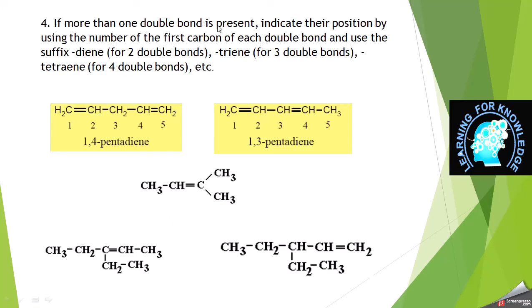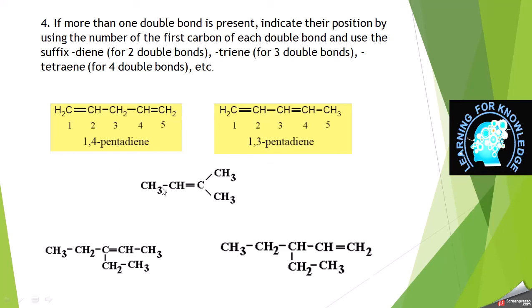Now, if more than one double bond is present, indicate their position by using the number of the first carbon of each double bond, and use the suffix diene for two double bonds, triene for three double bonds, and tetraene for four double bonds. Now, these are the examples: 1,4-pentadiene and 1,3-pentadiene. These are two different compounds because although they both contain double bonds, their positions are different.